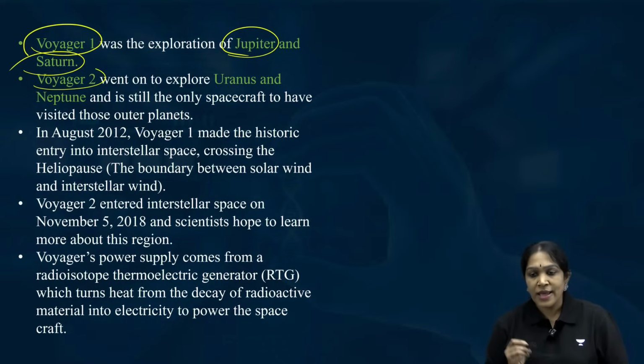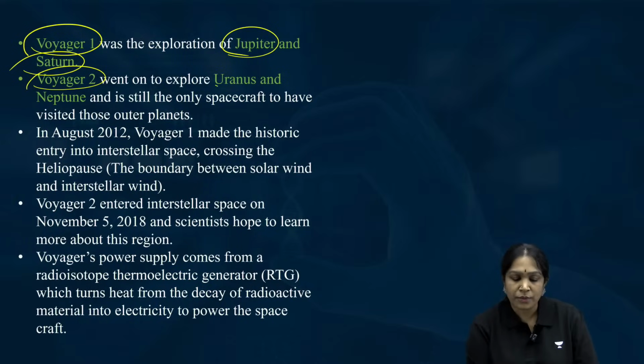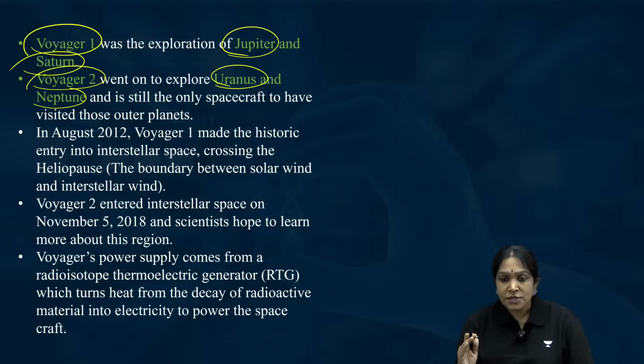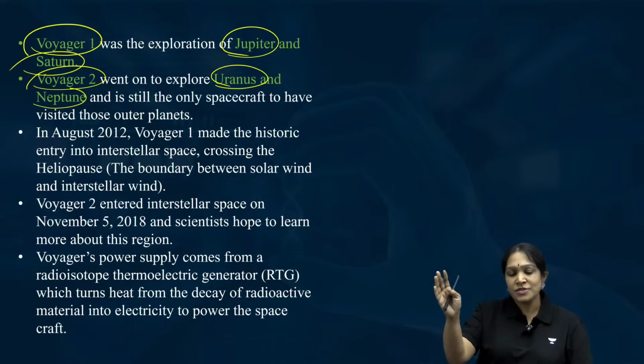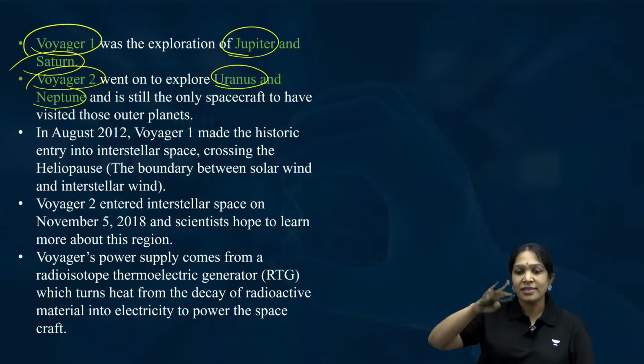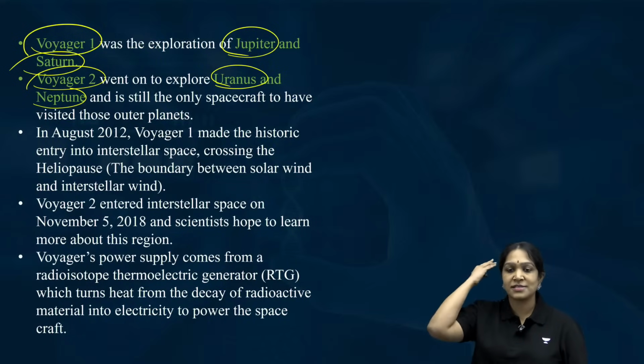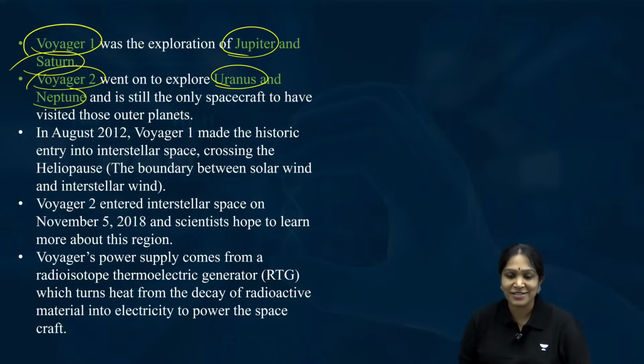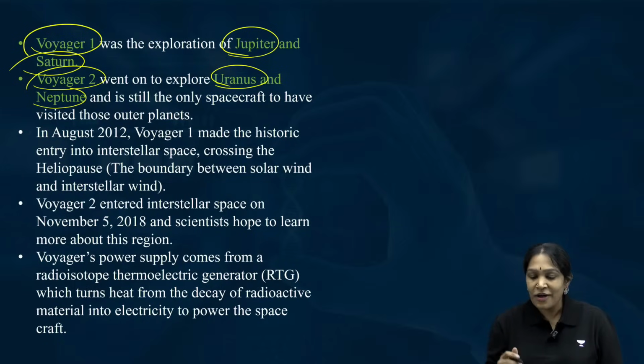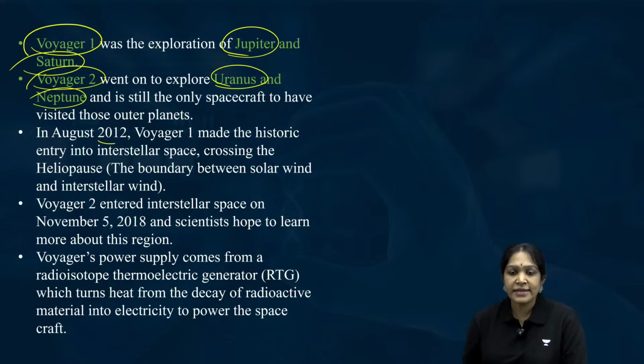Voyager 2 went to explore the Uranus and Neptune. Same way, it also did more than expected. We after all sent it to go study Uranus, Neptune and come back. Then it said, no, I will not come back, I will just keep on going. So that is Voyager 2. And Voyager 1 entered into the interstellar space in the year 2012, and Voyager 2 entered into the interstellar space in the year 2018.